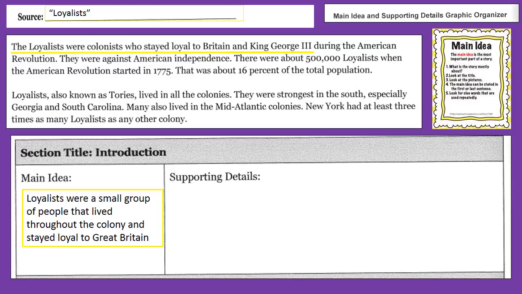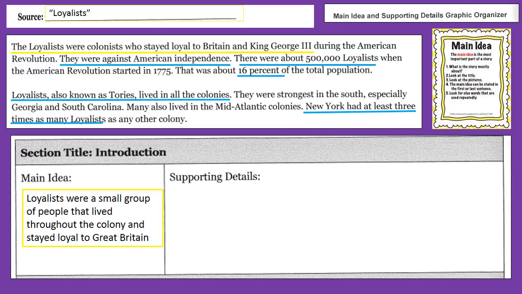Of course, the supporting details tell us more about the main idea. We should have underlined that they were against American independence. There were about 500,000 Loyalists. That was about 16%. Loyalists, also known as Tories, lived in all the colonies, and New York had at least 3 times as many Loyalists as any other colony. So we've identified those in the article.